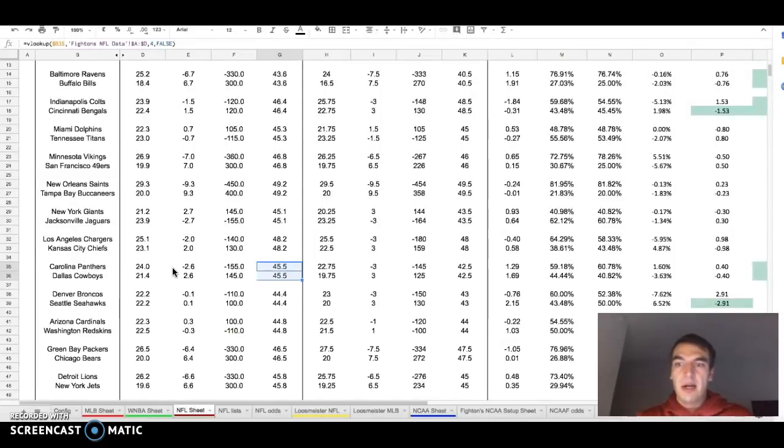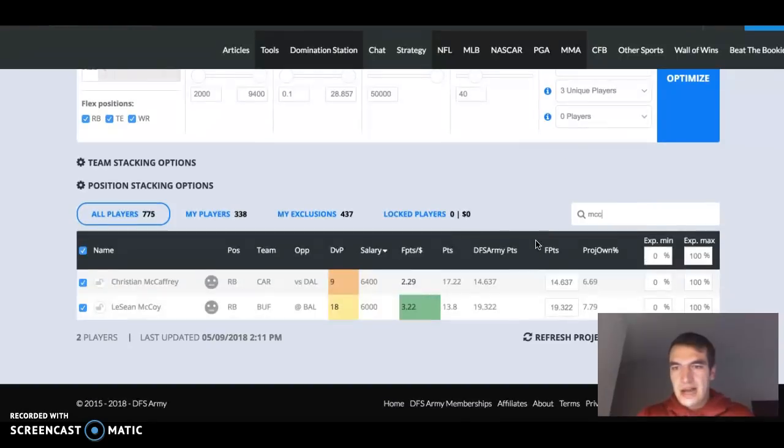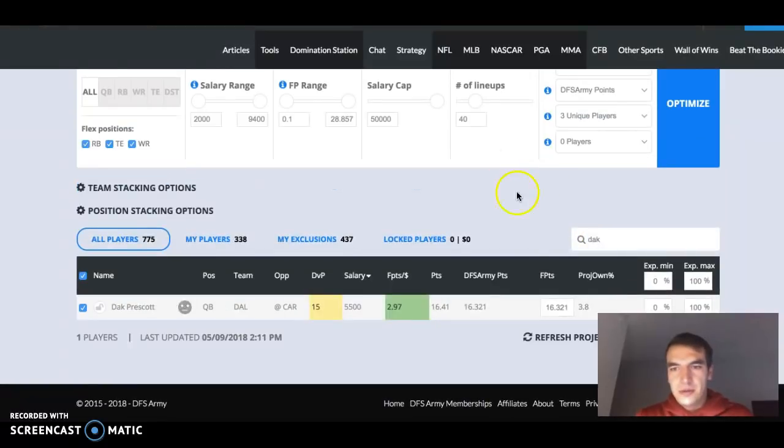So this is a spot where most people are going to play the runners in this game. So as we can go over here, Ezekiel Elliott, we're expecting about 7.5%, and then Christian McCaffrey is going to be at about 7%. I think that's actually low for him. I think he'll be a lot higher than that. But the 2 running backs are a good spot. Cam Newton, we're expecting 4% ownership. And Dak, we're expecting 4% ownership.